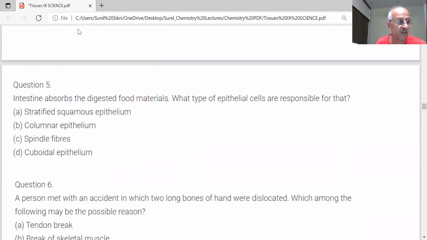Next question is on the screen. The intestine absorbs digested food materials. What type of epithelial cells are responsible for that? In the intestine, digested food material is absorbed. Which epithelial cells are responsible? First, stratified squamous epithelium: are they responsible? No, sir. Columnar epithelium?